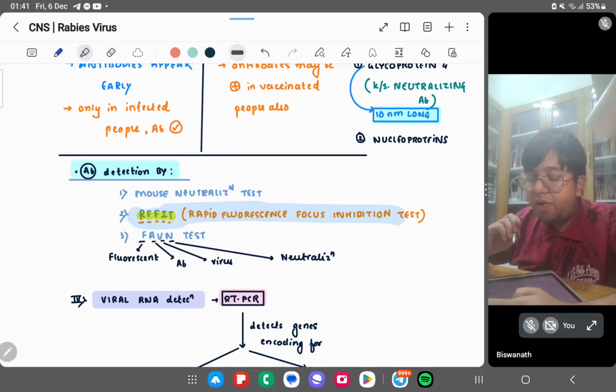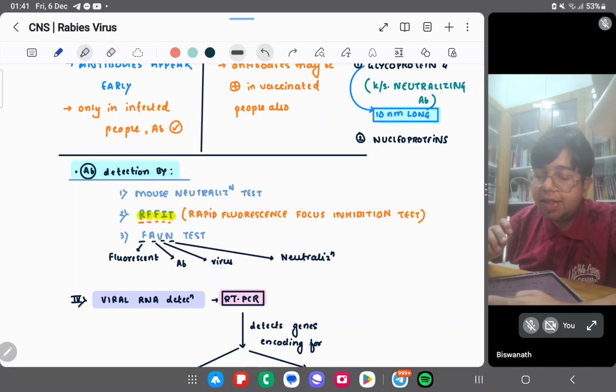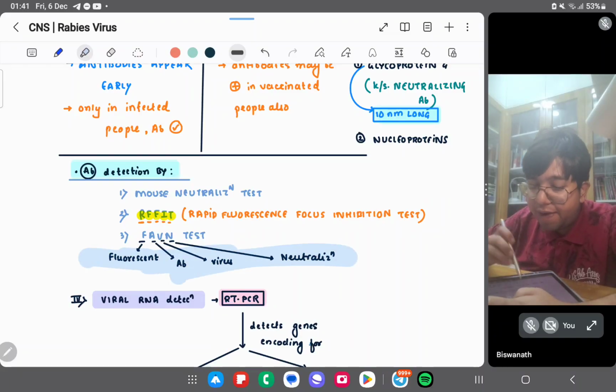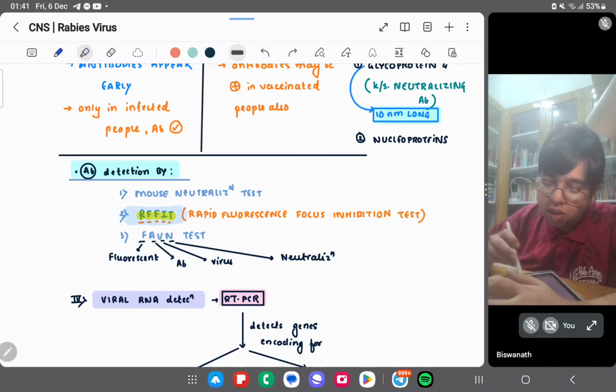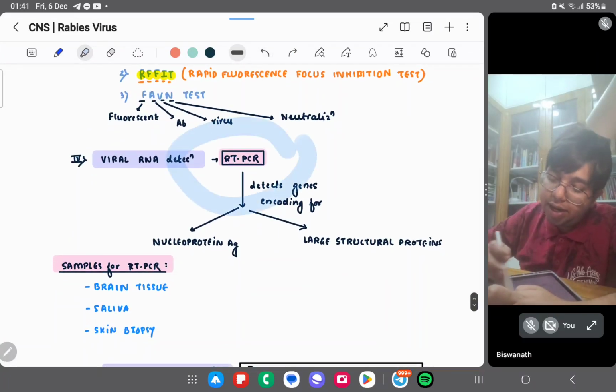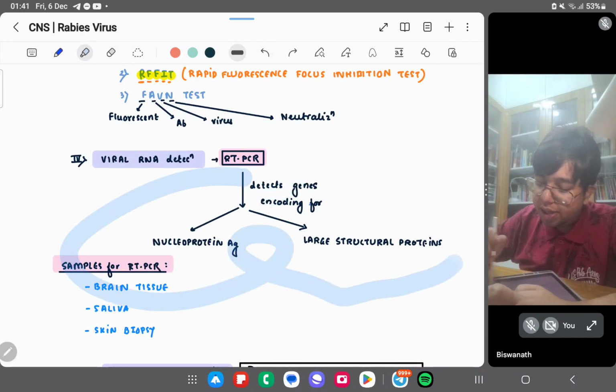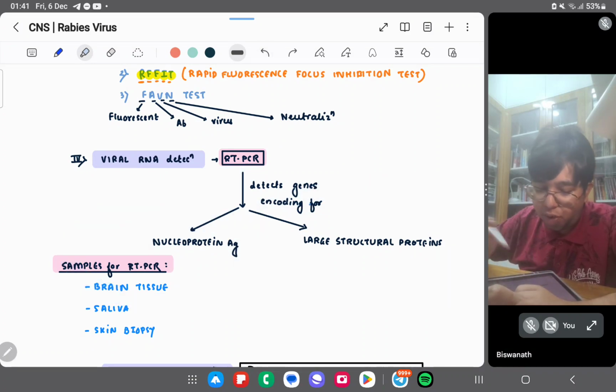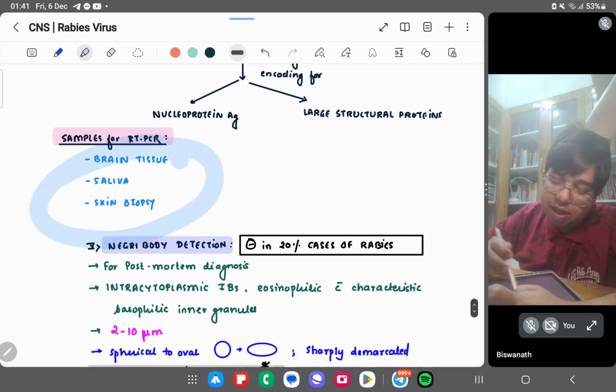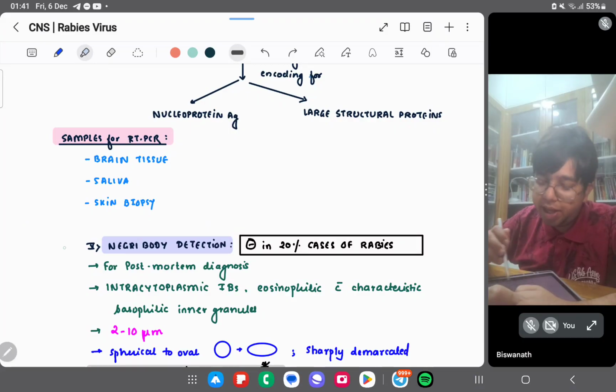Antibody detection is done by mouse neutralization, not much done. RFFIT is the rapid fluorescence focus inhibition test. This is important. RFFIT is used in rabies. And FAVN test, the fluorescent antibody virus neutralization test. So RFFIT and FAVN test may be done. Viral RNA detection by RT-PCR. RT-PCR detects the nucleoprotein and large structural proteins. Sample may be brain tissue, saliva, or skin biopsy.